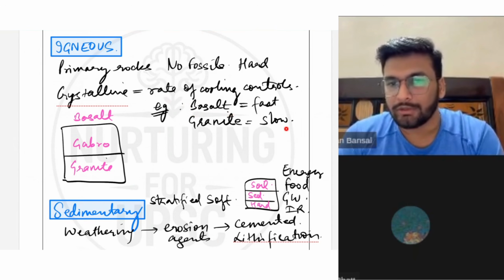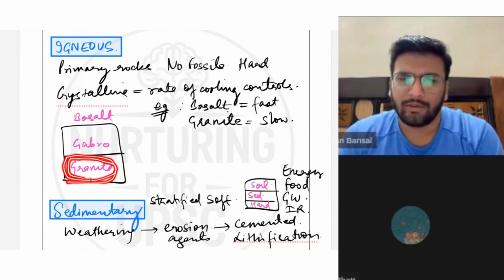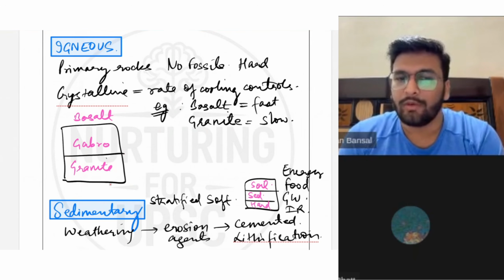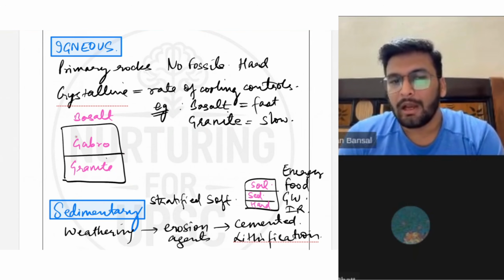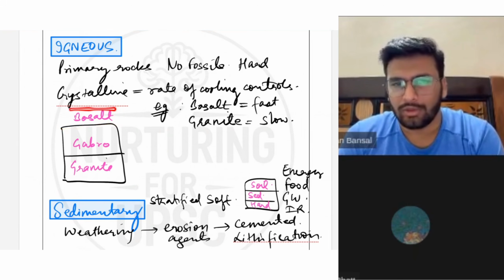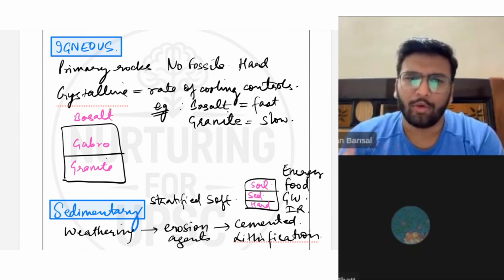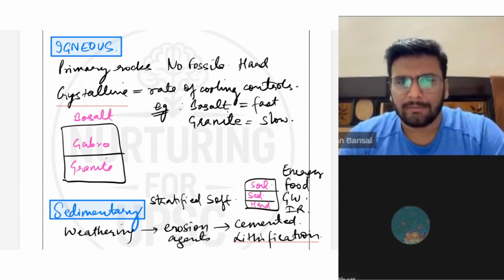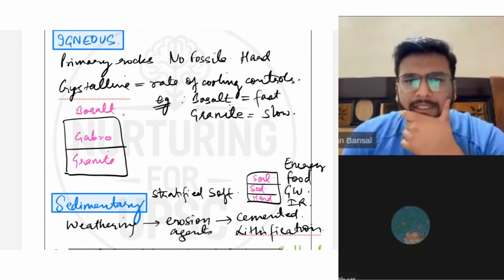If the rate of cooling was very slow, then granite was formed, because it is inside the surface, and the rate of cooling was less, since there was no external wind causing cooling. Outside, when it came out as the Deccan Traps, the rate of cooling was fast, so basalt was formed. And we also know that basalt is very basic in nature, that's why it spread out. It was very fluidic in nature, containing more iron and less silica. That's why it is basic.